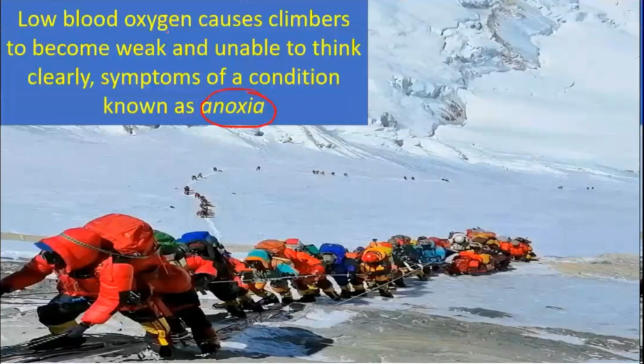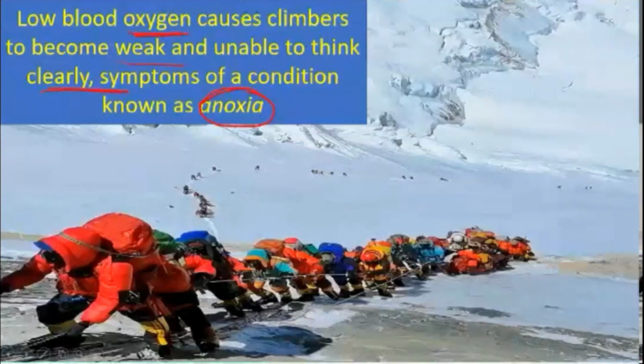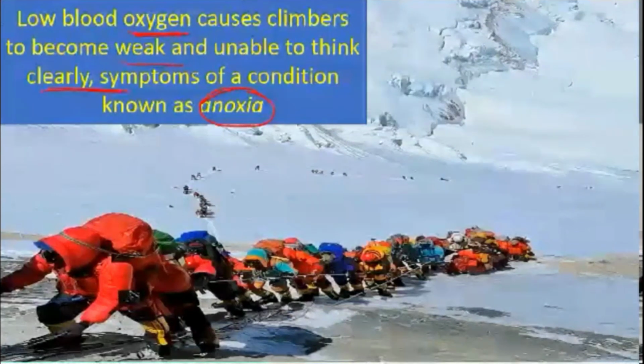They feel weak and are not able to think clearly. That is why they carry an oxygen cylinder behind their back, so they get enough oxygen and are strong enough to face that situation.